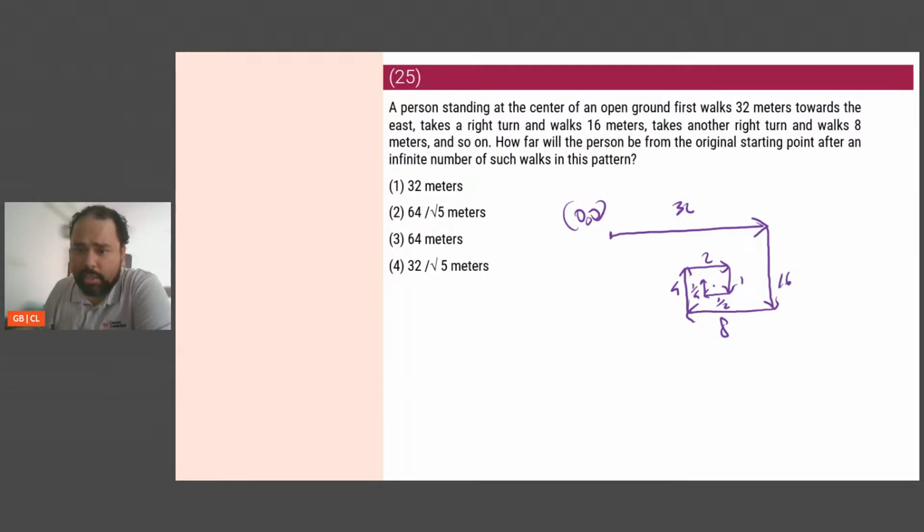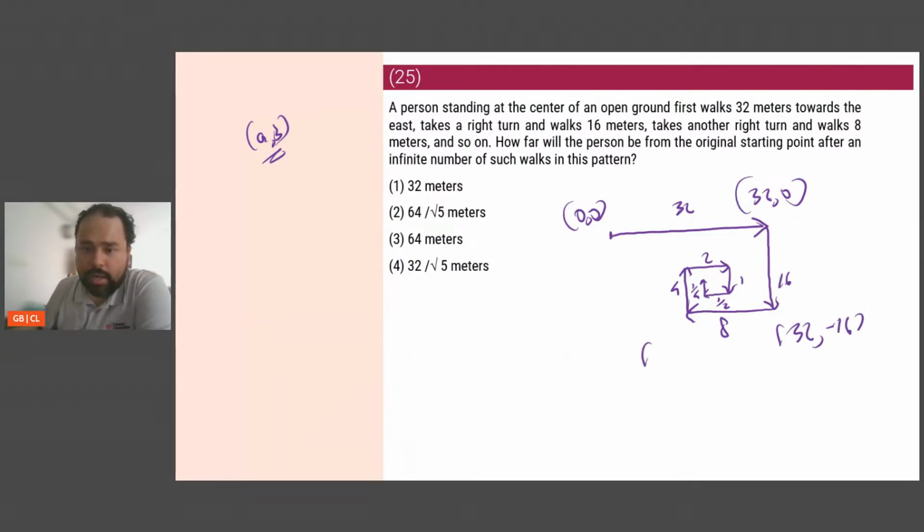Now they are asking, if you keep going like this and you end up at this point, what is the distance of this point from the center? To find the distance of any point from another point, I need the coordinates (a, b) of this point. I need the x coordinate and the y coordinate. Let's look at the x coordinate. This point is 0, 32. My bad, this point is 32, 0. For this point, it is 32, minus 16. For this point, it will be 24, minus 16, and so on.